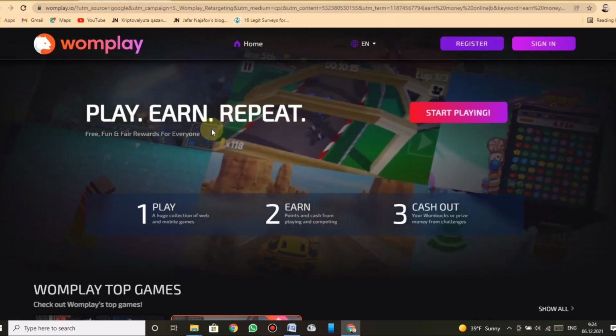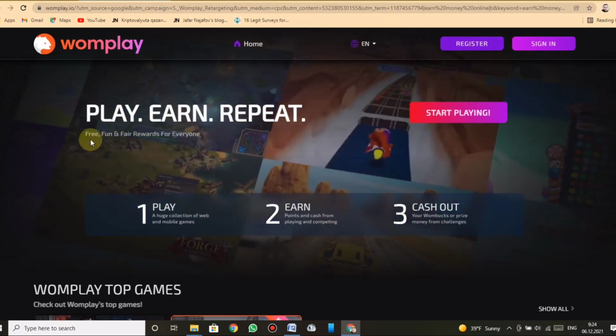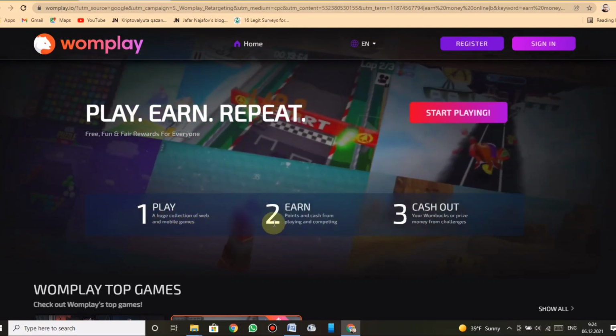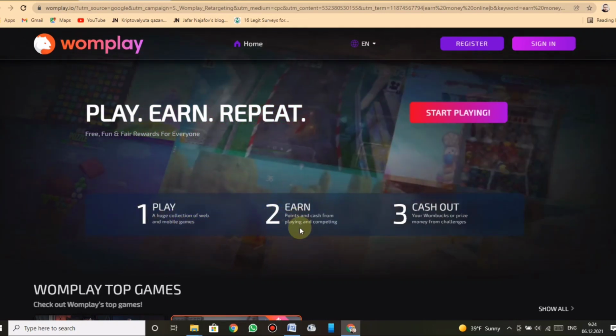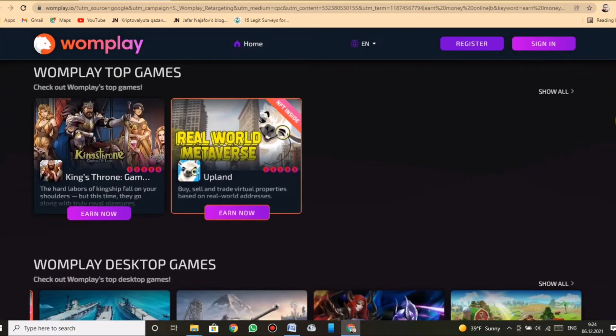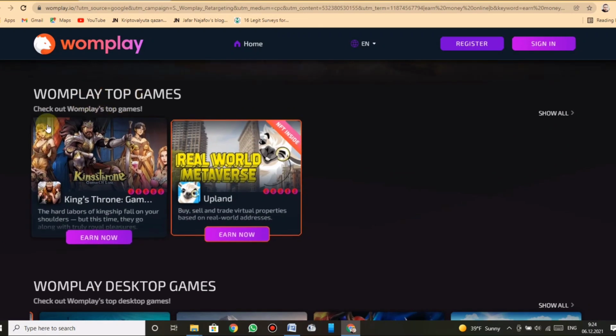Play. Earn. Repeat. Point 1: Play. A huge collection of web and mobile games. 2: Earn. Points and cash from playing and competing. 3: Cash out. Your Wombats or prize money from challenges.